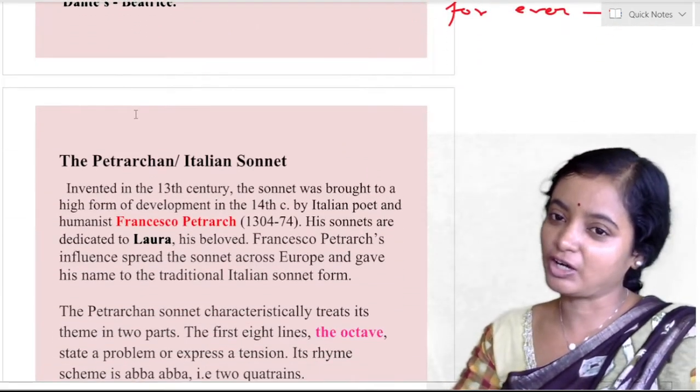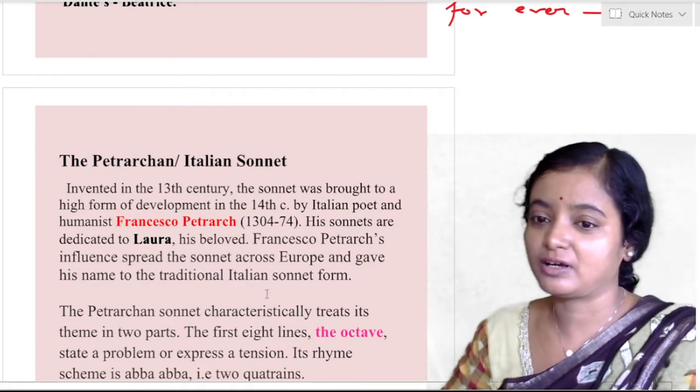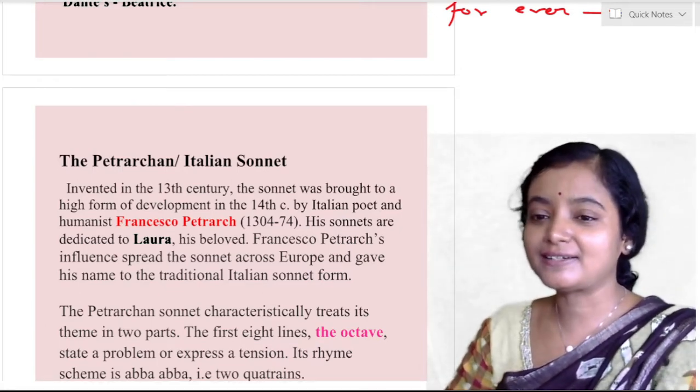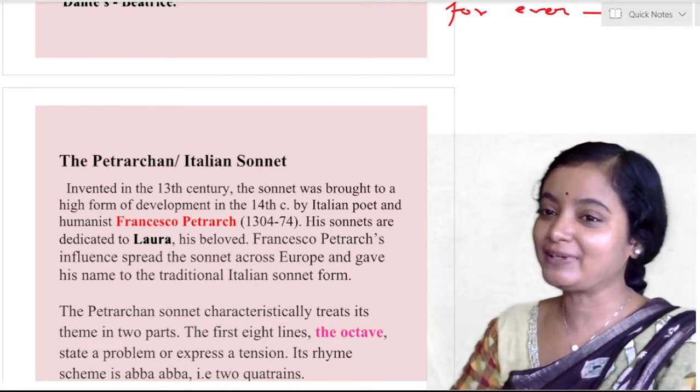The Petrarchan or Italian sonnet. Mainly there are two types of sonnet. One is the Petrarchan sonnet, or Italian sonnet, and the other is the Shakespearean sonnet. And again there is the variation of the Spenserian sonnet. We will talk about them in detail.